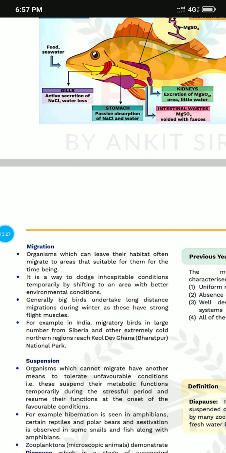So generally the big birds take a long distance migration during winter and they have strong flight muscles. For example, in India, migratory birds like the Siberian crane and others come from cold northern regions to places like Keoladeo National Park in Bharatpur, where migration will occur.